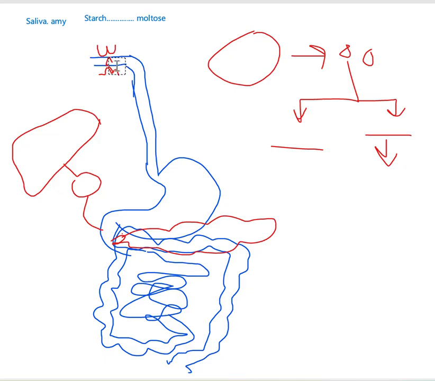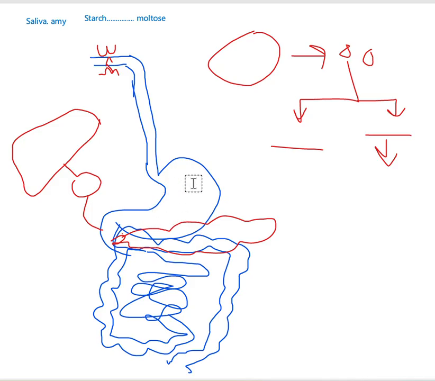And then, as I told you before, we break our food materials by using the tongue and teeth. That is the mechanical digestion. After all of that digestion, the food bolus passes to the pharynx, which is the common area for both the digestive system and the respiratory system, and then the food comes to the esophagus. Digestion does not happen in the esophagus, but through the esophagus the food bolus passes from the mouth to the stomach by peristaltic movements.